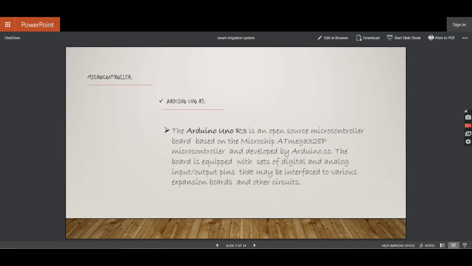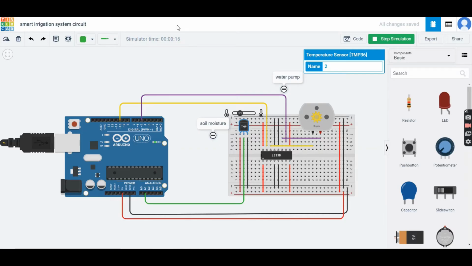Now, moving to the Tinkercad model. Here is our model. This one is the Arduino Uno. This one is our DC motor for watering the plant. Here is our soil temperature sensor. It measures the temperature of the soil, and this one is the H-bridge motor driver.